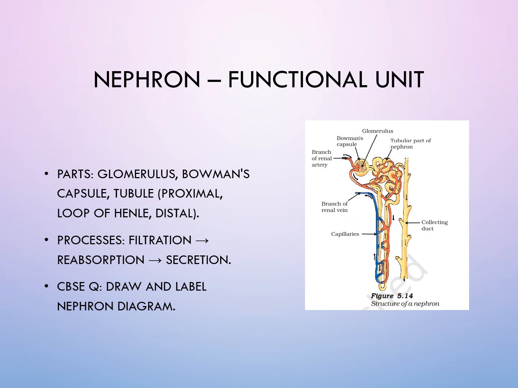Another important thing that can be asked from this part is the steps of urine formation. It is very important. So urine formation is divided into 3 steps. Step number 1, ultrafiltration. Step number 2, reabsorption. And step number 3, selective secretion. Okay, so this question also comes in exam, as I have written beneath this. Draw a labeled diagram of nephron.